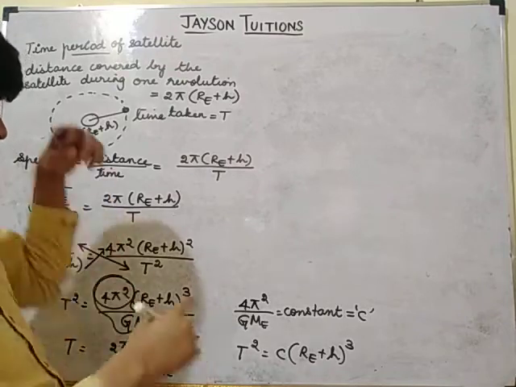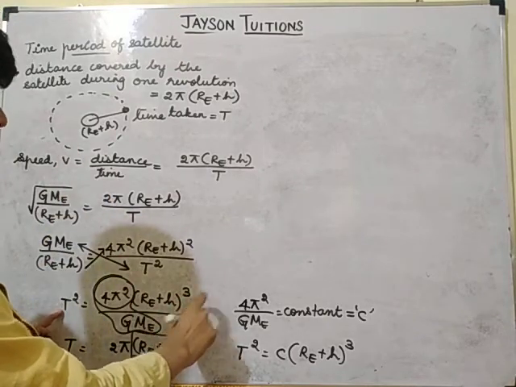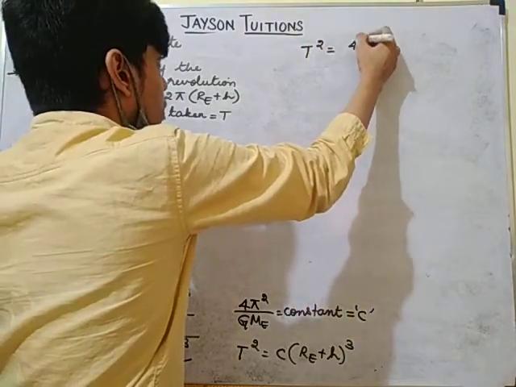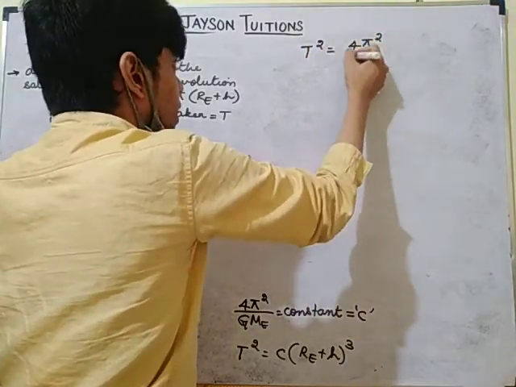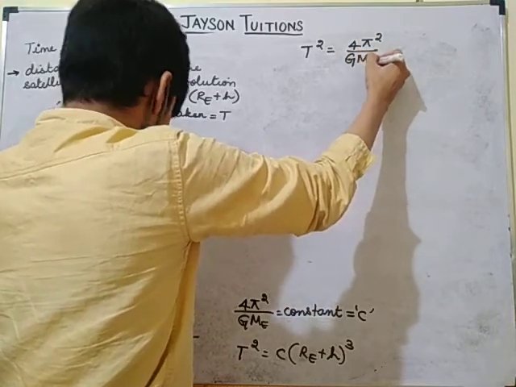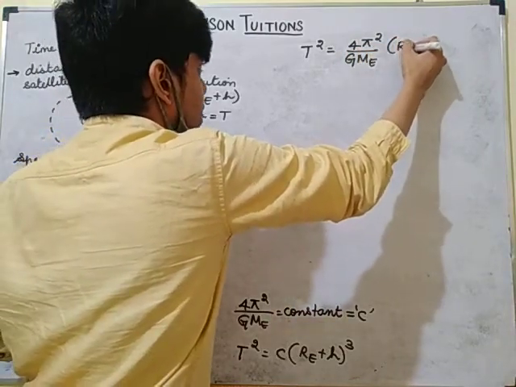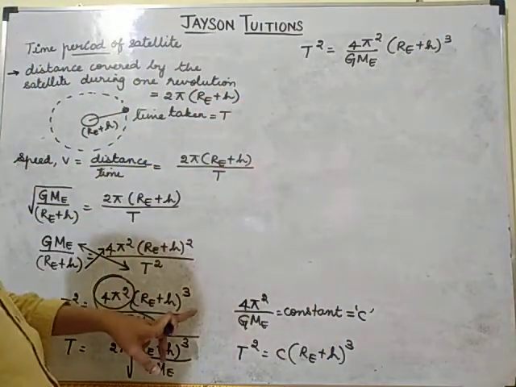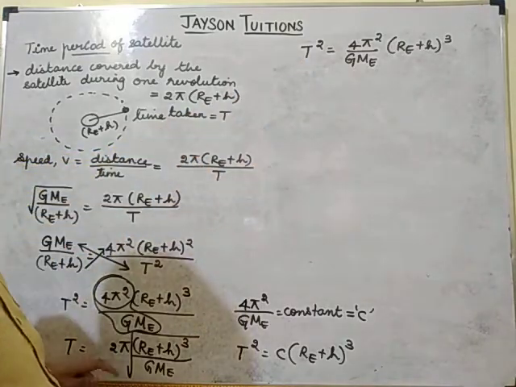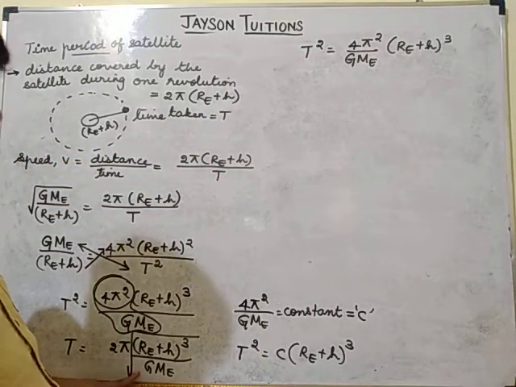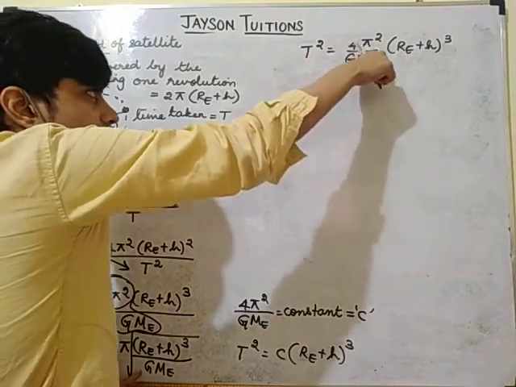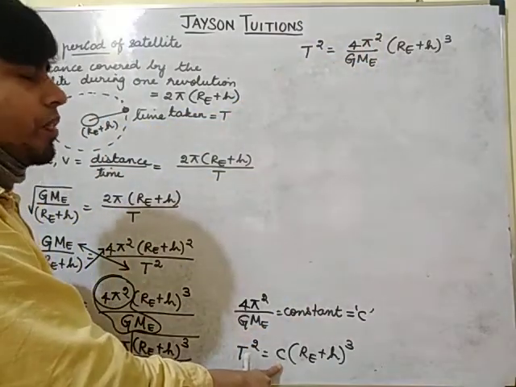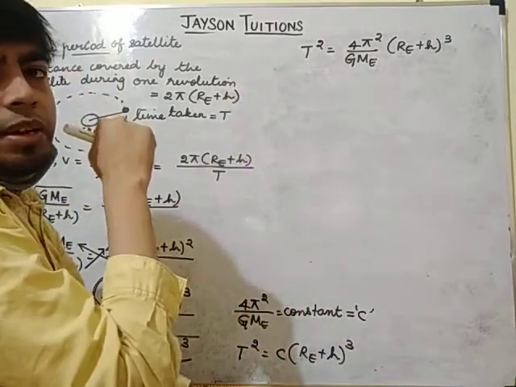Now I am taking this equation again. T square is equal to 4 pi square divided by GME into (RE plus H) the whole cube. This is what I got for T square. So if I want T, what will I do? I will take the square root. This 4 pi square divided by GME is the constant, so I can write it like this also. Now another case I am taking.